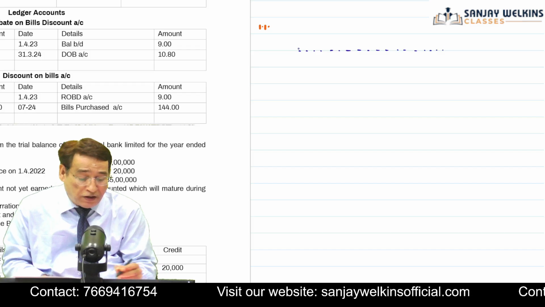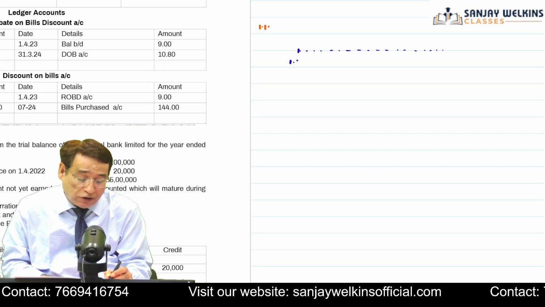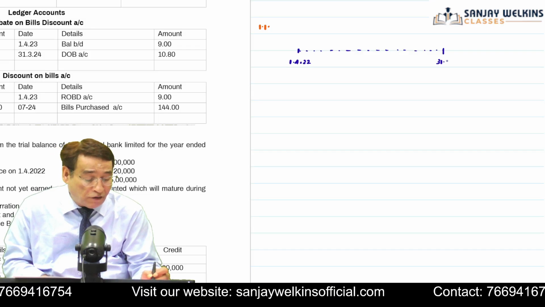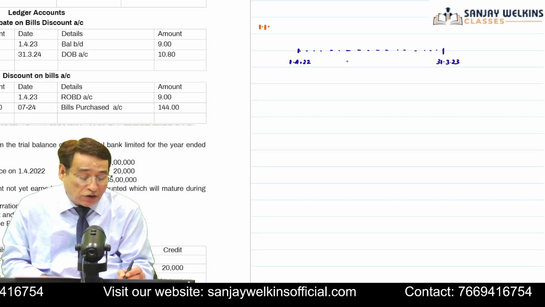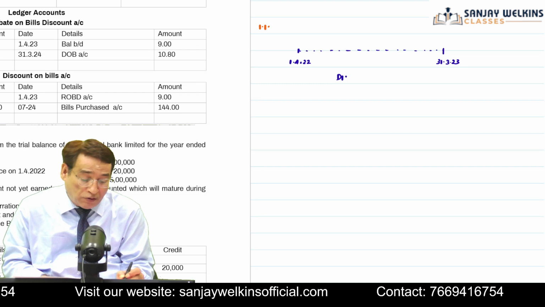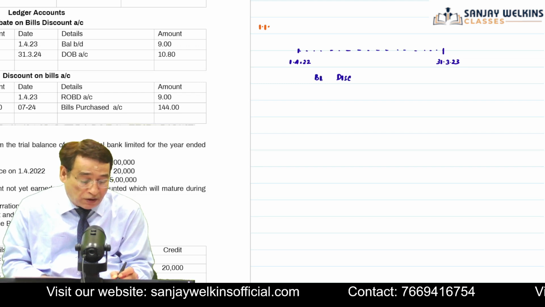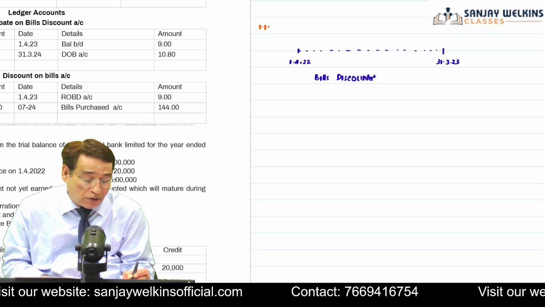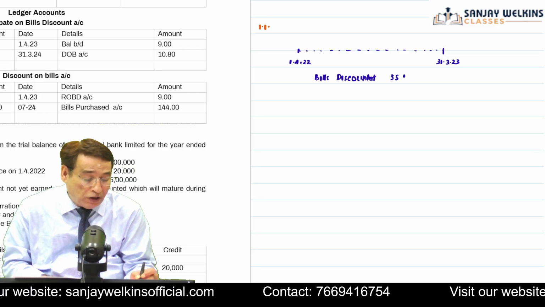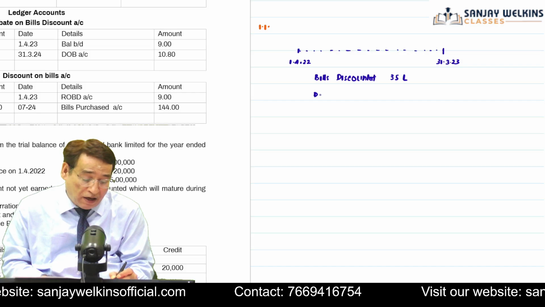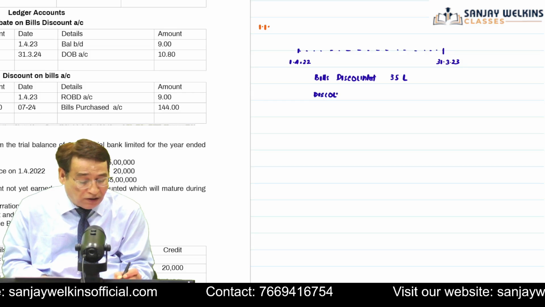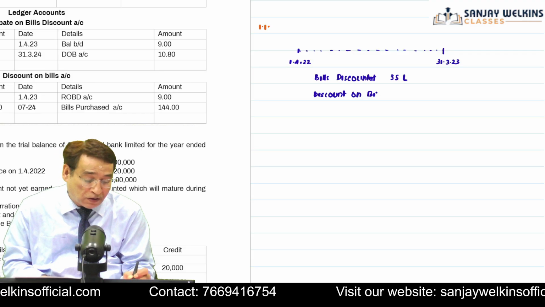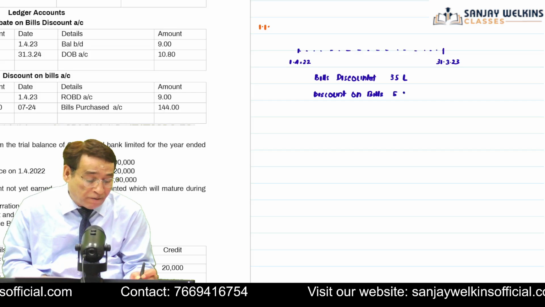Your current accounting year is starting on 1/4/2022 and it is ending on 31st of 3/2023. The question states that in the current year, we have discounted bills, total bills discounted is equal to 35 lakh, and we have earned a discount income on these bills, that is discount on bills. Remember one thing, discount on bills means the income, the discount charges. Discount on bills is equal to 5 lakh.